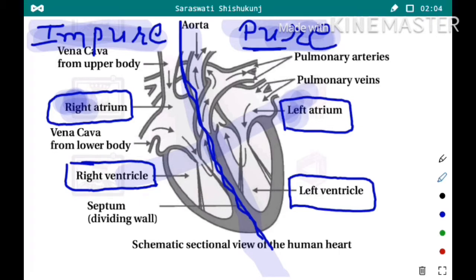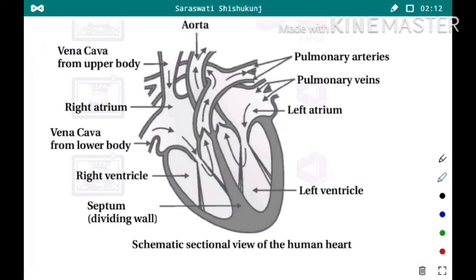Now let's try to understand how the flow of blood is done in the heart. First of all, from our body, the impure blood, which we will indicate with black color, from the upper side enters through the vena cava into the right atrium. Similarly, the blood from the lower body part also enters through the vena cava into the right atrium.